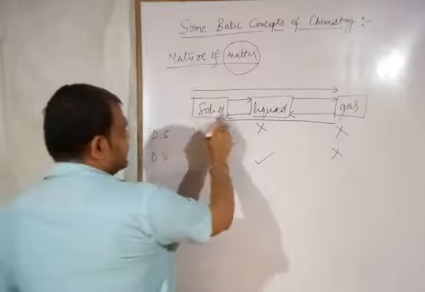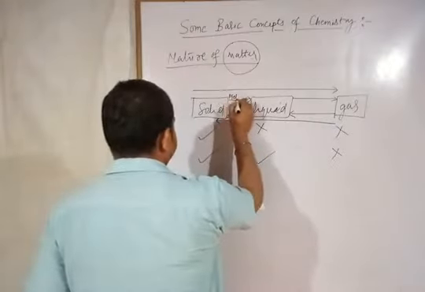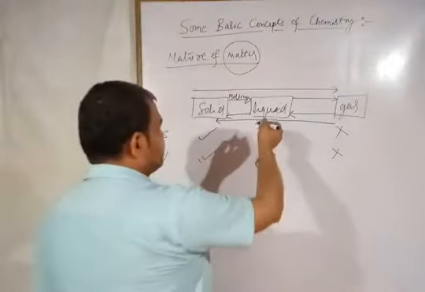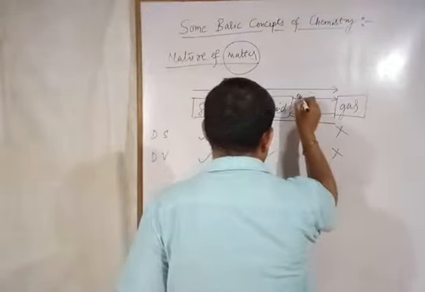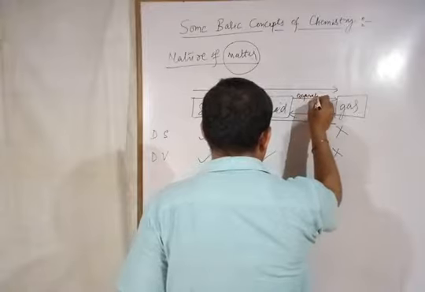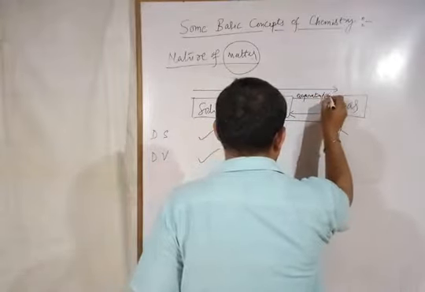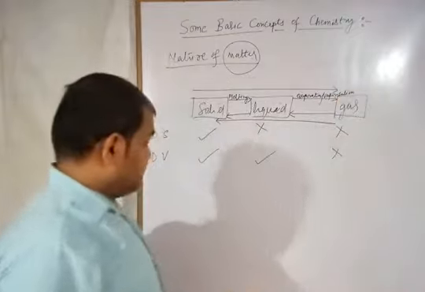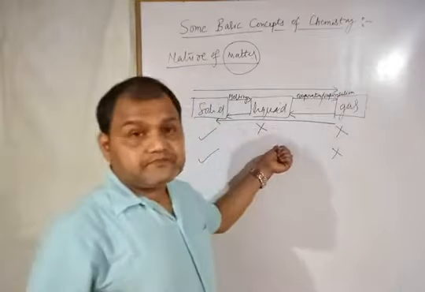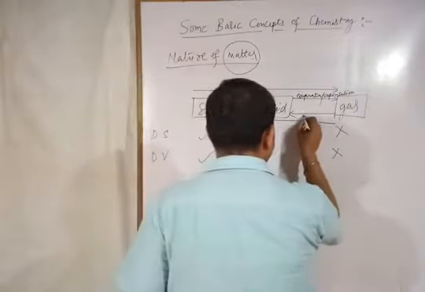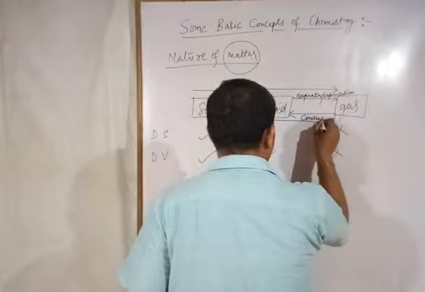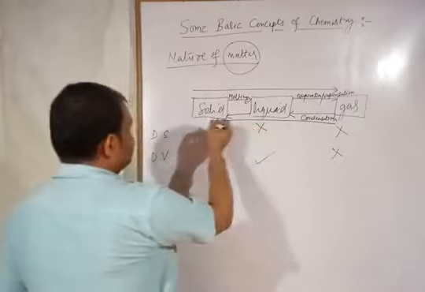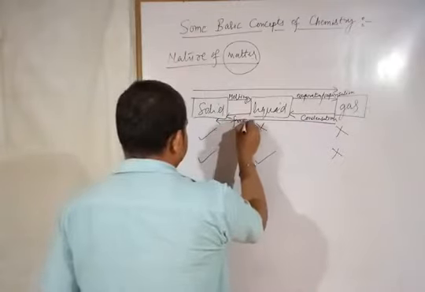If the solid is converting into liquid, the process is known as melting. And if liquid is converting into gas, that is known as evaporation, or you can say vaporization. Alright. If the gas is converting into liquid, that means condensation. And if the liquid is converting to solid, that is freezing.